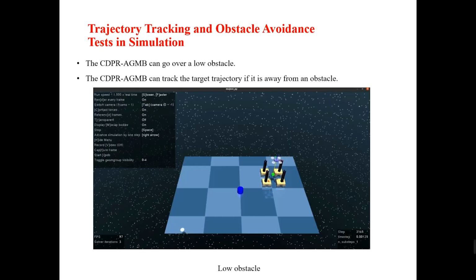The combination of the achieved obstacle avoidance planner and a trajectory tracking planner is applied to a CDPR-AGMB encountering obstacles that suddenly appear in the target trajectory in simulation. The CDPR-AGMB can go over a low obstacle. The CDPR-AGMB can track the target trajectory if it is away from an obstacle.